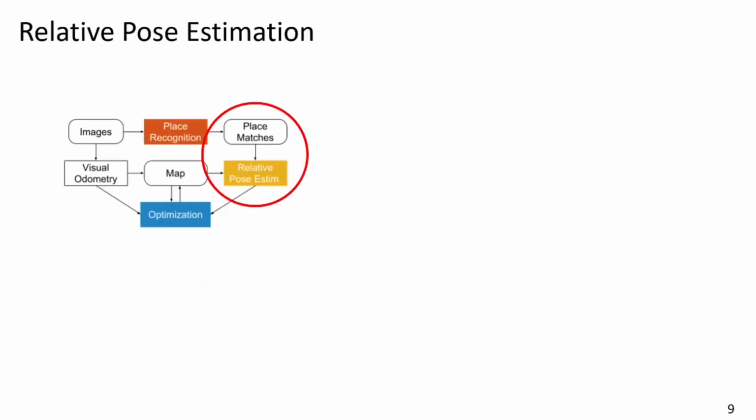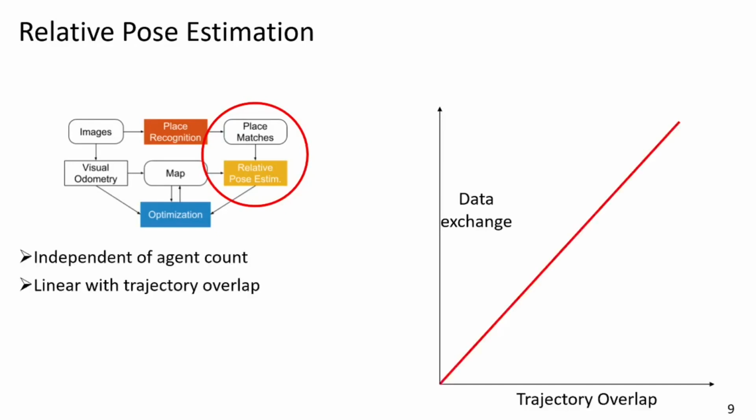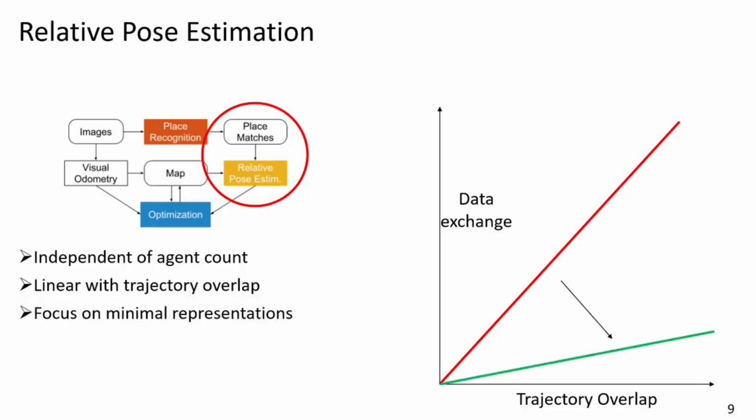Okay, so that was place recognition. That gives us place matches. Let's now figure out the relative pose between agents. If we look at the data exchange, this time it does not depend on the agent count, but on the trajectory overlap. More precisely, we will have to do a relative pose estimate for every place match that we get. I don't think that there is a way to do this in a sublinear manner.